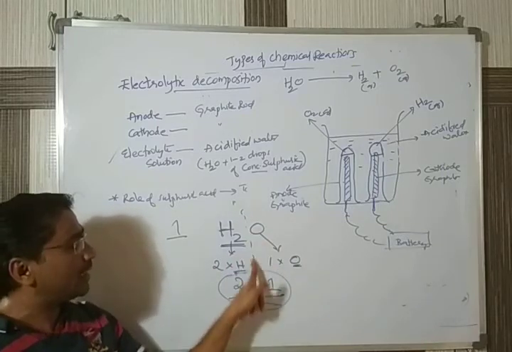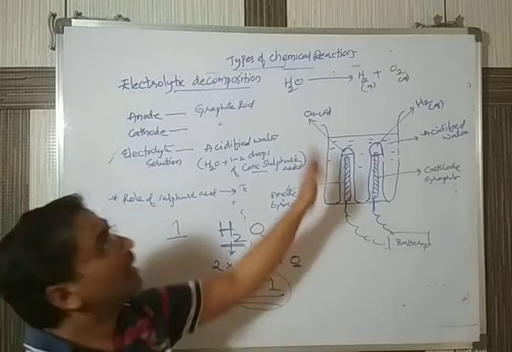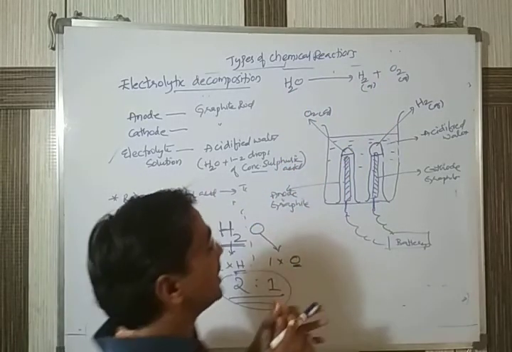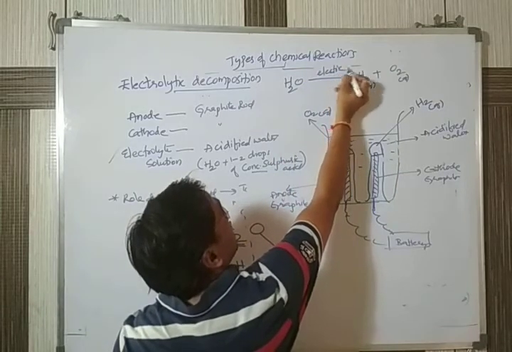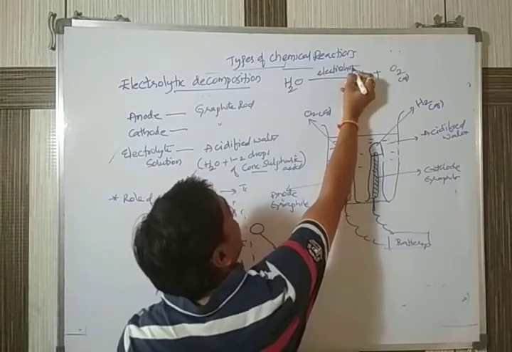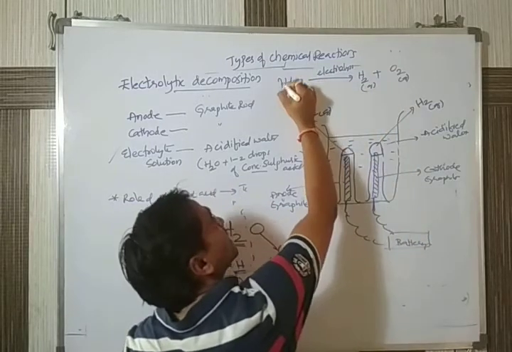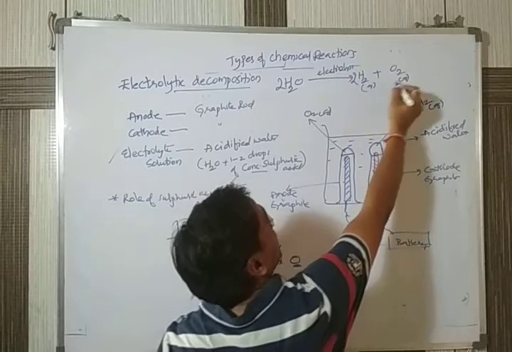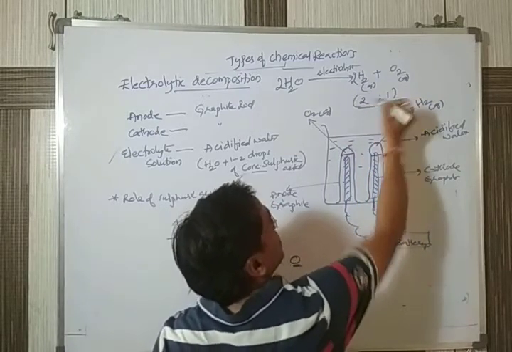So the more quantity is hydrogen, the less quantity is oxygen. That's why after electrolysis, if the water molecule dissociates in the presence of electricity, automatically you will get more hydrogen and less oxygen. That's why the ratio here will be 2:1.